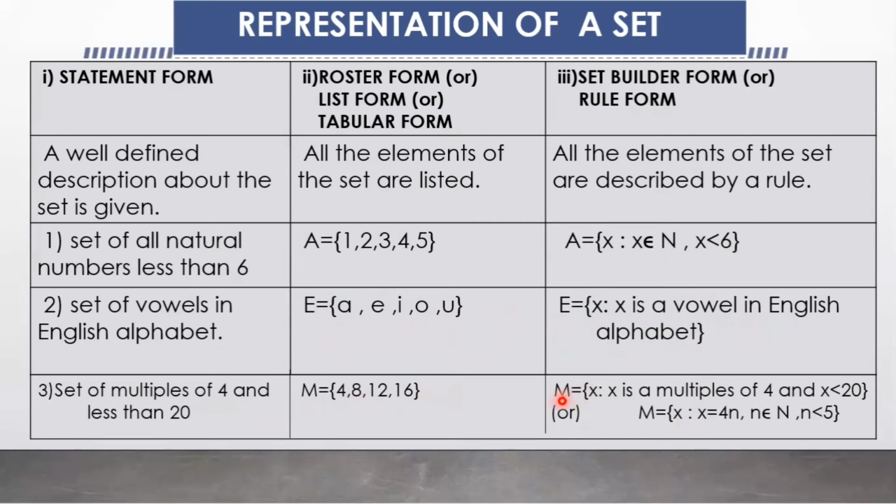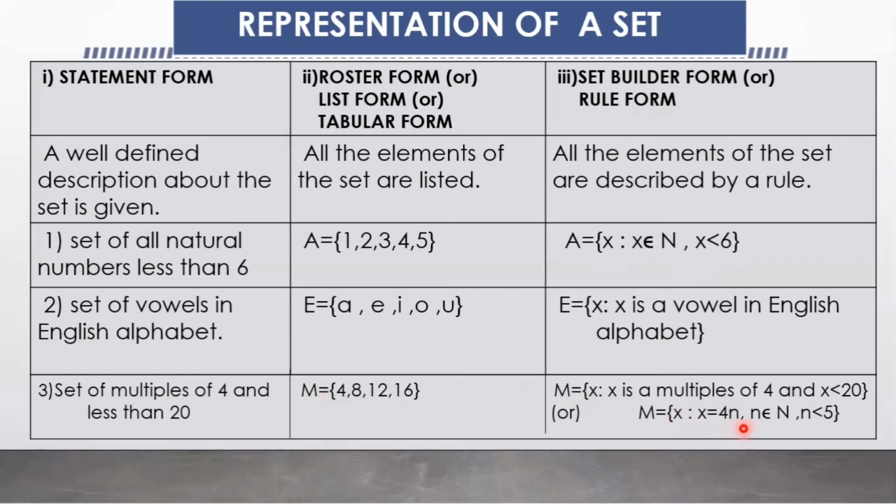Set name is M. It is equal to the set of all x such that x is a multiple of 4 and x is less than 20. Or in this way, M equals the set of all x such that x equals 4n, where n is a natural number. How to write the multiples of any number? A natural number multiplying a number gives the multiples of that number.